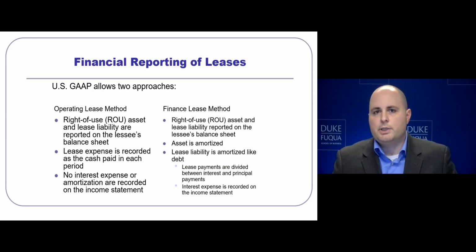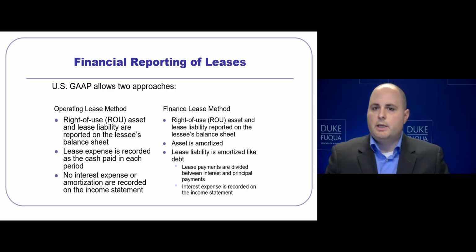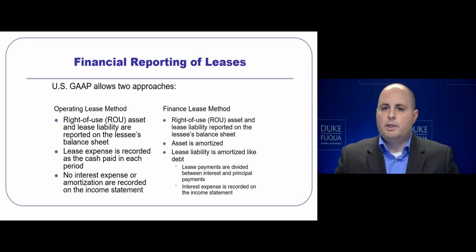However, in this situation, we will have the asset be amortized and the lease liability be amortized. For lease liabilities, we will split out the amortization between interest and principal payments, as well as an interest expense that will be recorded on the income statement.